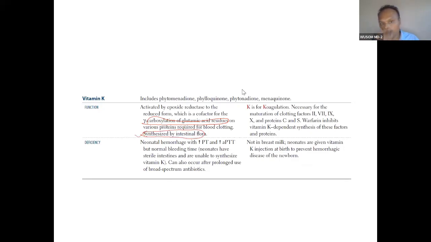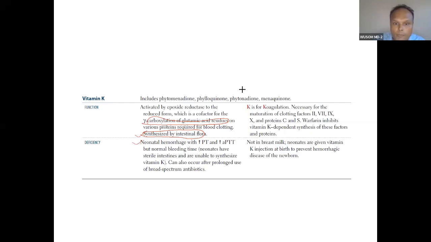Only with that vitamin that is synthesized by intestinal flora. Most important vitamin that is synthesized by intestinal flora. Deficiency happens in neonate because the neonate gut is sterile. Okay. So deficiency can cause neonatal hemorrhage.